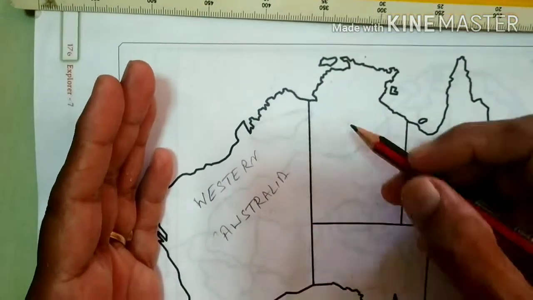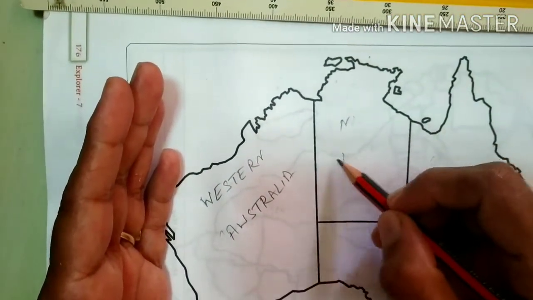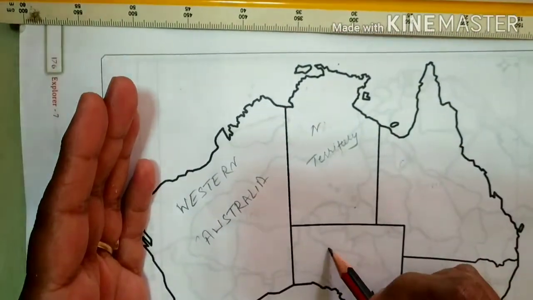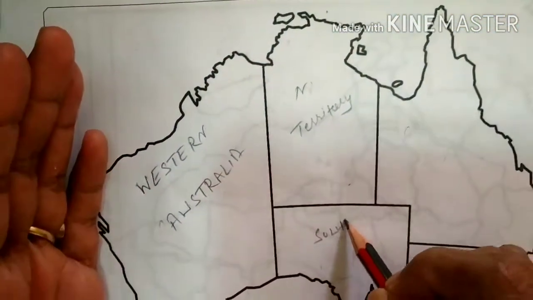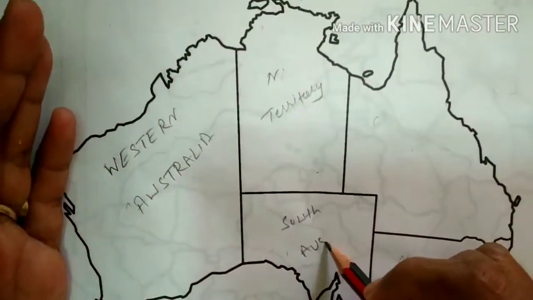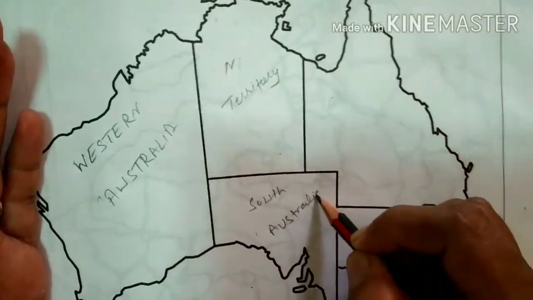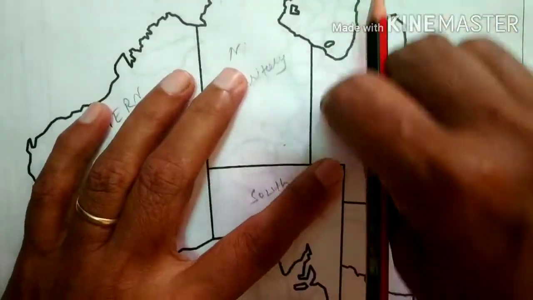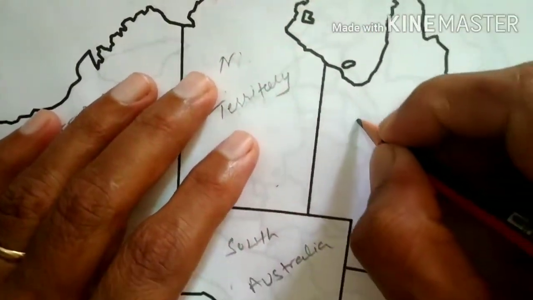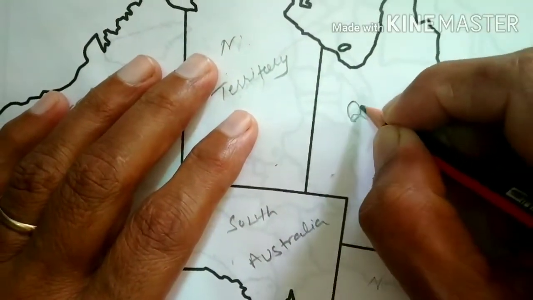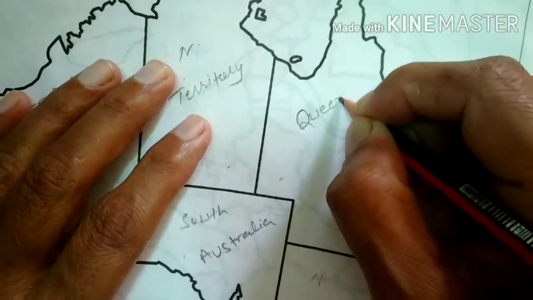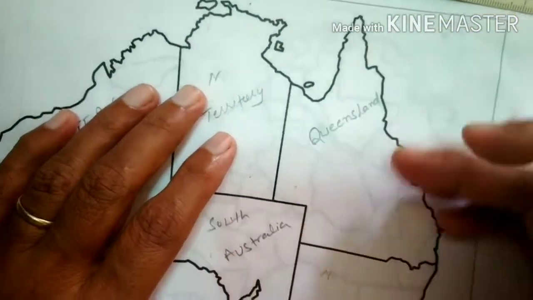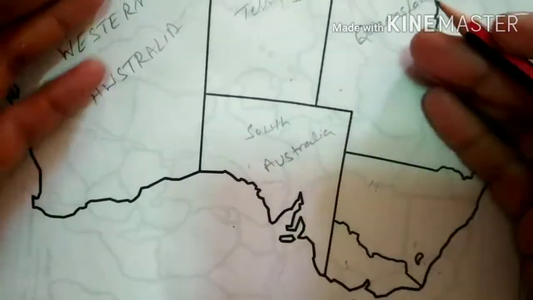Western Australia, Northern Territory, South Australia, Queensland. Queensland is also a big state. First Western Australia, then Queensland.